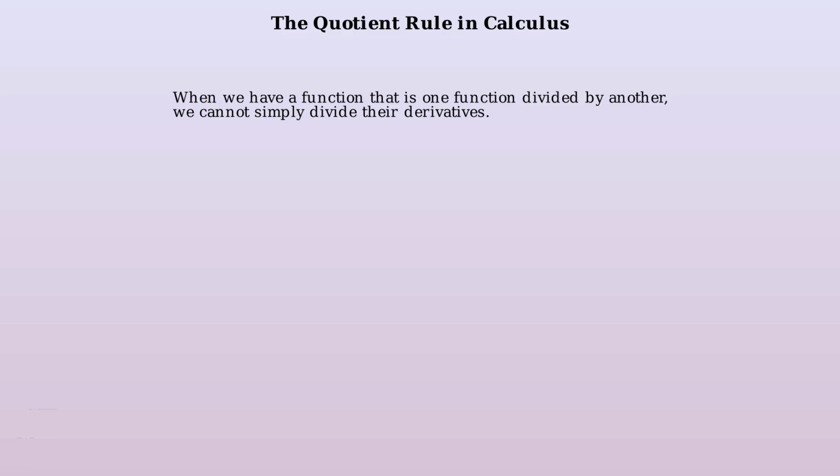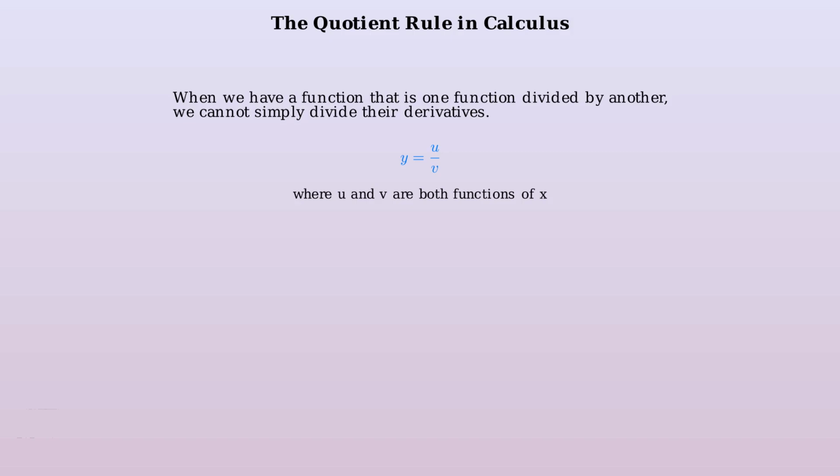The quotient rule is a fundamental technique in calculus for finding derivatives of functions that are expressed as ratios or fractions of two other functions. When we encounter a function that is one function divided by another function, we cannot simply find the derivative by dividing the derivatives of the individual functions. We need a special rule. Consider a function y equals u divided by v, where both u and v are functions of x.